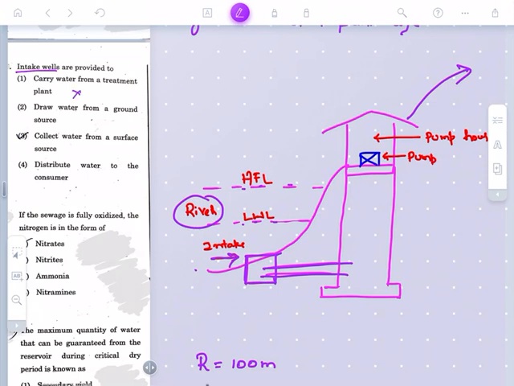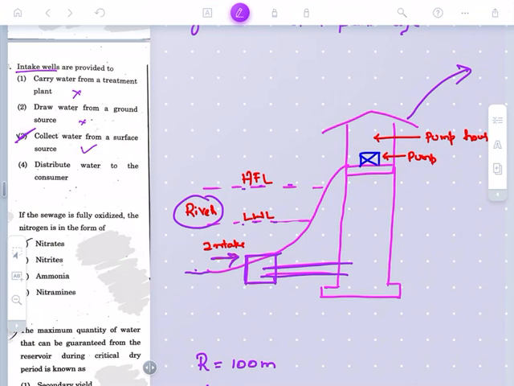Draw water from the ground source? Absolutely no. Collect the water from the surface source. So we are collecting the water from the bank of the river at the surface, not from the ground source, because a river is surface water. Distribute the water to the consumer.